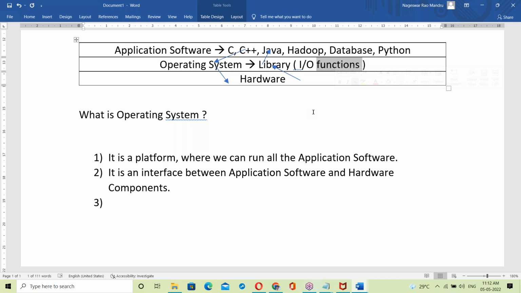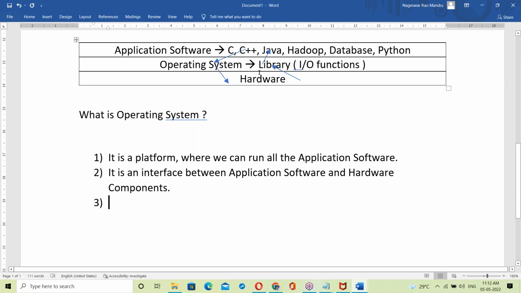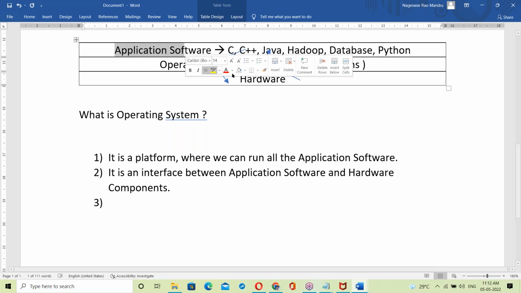Unix was developed in C language, Linux in C language, Windows in C language, Mac OS in C language. Every OS is in C language. So this library contains all the C language functions to perform IO operations. With the help of the library, the OS can communicate between application software and hardware components.